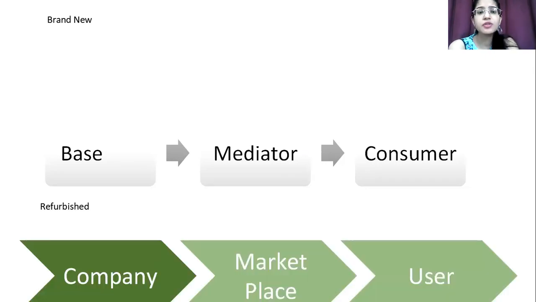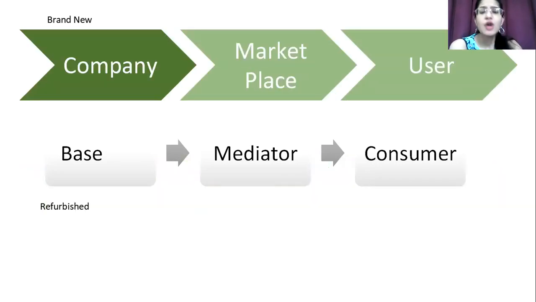The mediator is the marketplace, the place where company and user interact, the bridge, we can say. And the consumers are nothing else but the users. So this is what brand new is all about.